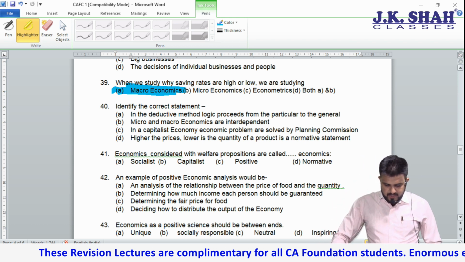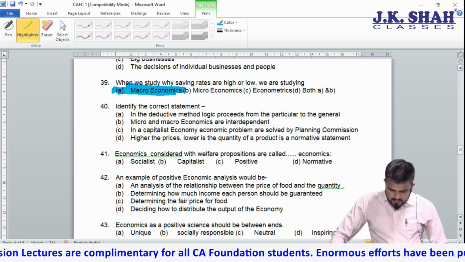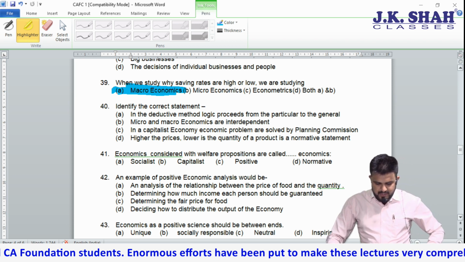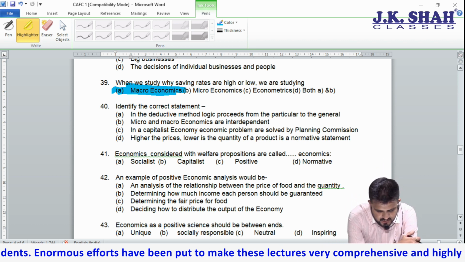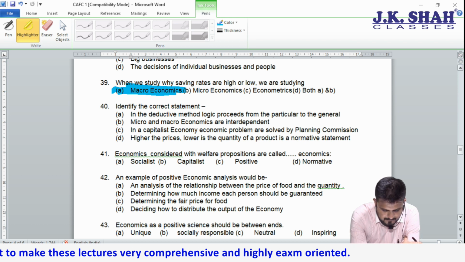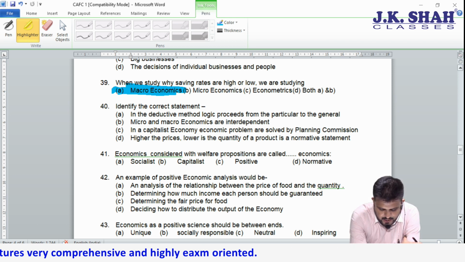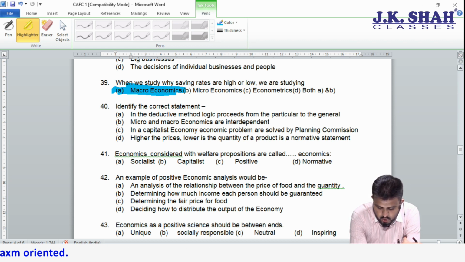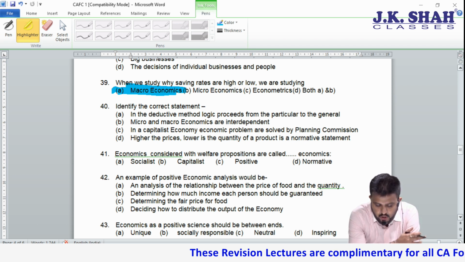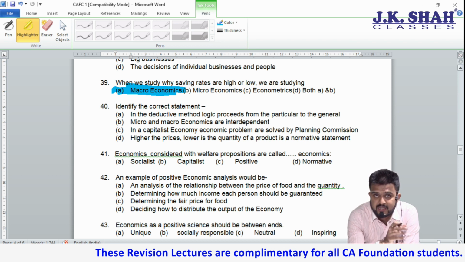Identify the correct statement. Now, identify the correct statement. In inductive method, logic proceeds from particular to general. Micro and macroeconomics are interdependent. In capitalist economy, economic problems are solved by the planning commission. Higher the price, lower is the quantity of a product, is a normative statement. Now see, option D will not come. You are not able to see the word should, neither the word ought.